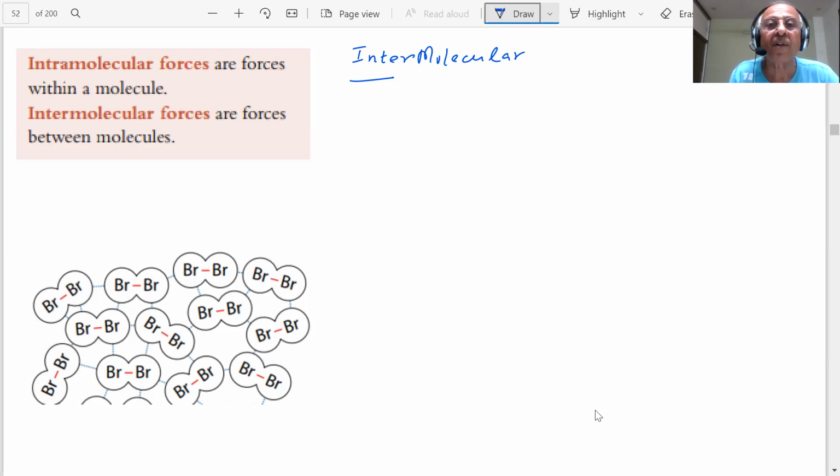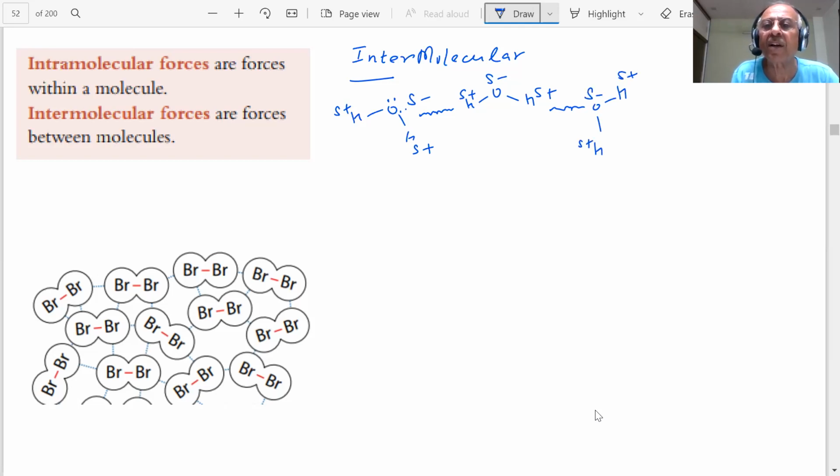For example, just now I showed you, in the case of water, if this is negative, this is positive, this is positive, and then there is another water molecule, H-O-H, negative, positive, positive. So these forces exist between one water molecule and another, and this continues. These are intermolecular forces of attraction.